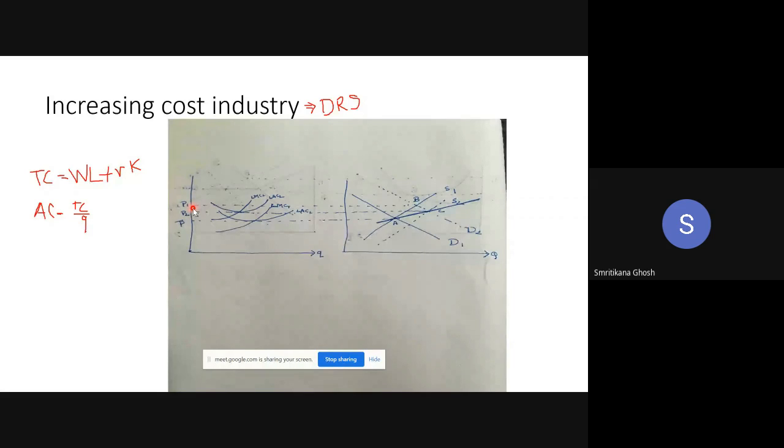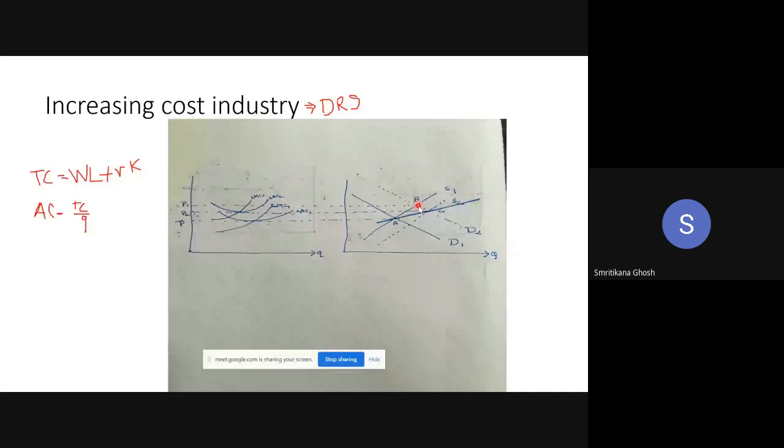As average revenue is greater than average cost, total revenue is greater than total cost, so profit is greater than 0. So now the existing firms are earning profit. So as for P1, existing firms are earning profit, we can understand B is not the long run equilibrium. B is the short run equilibrium.